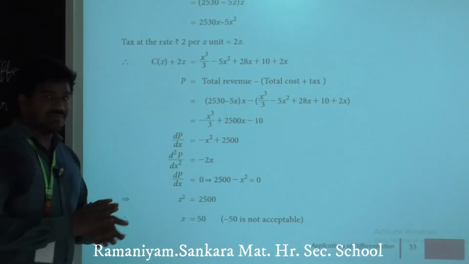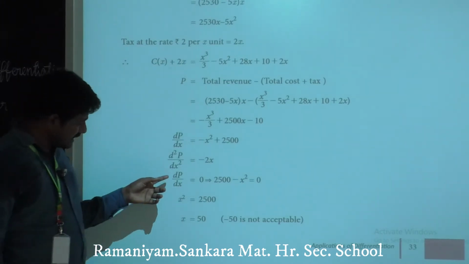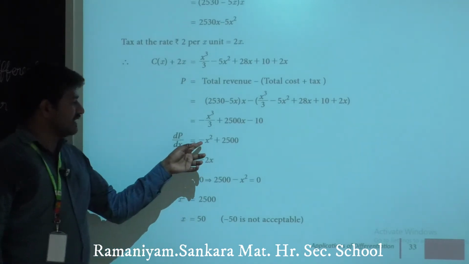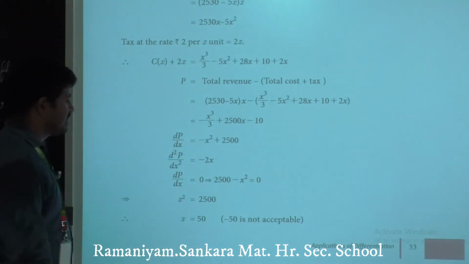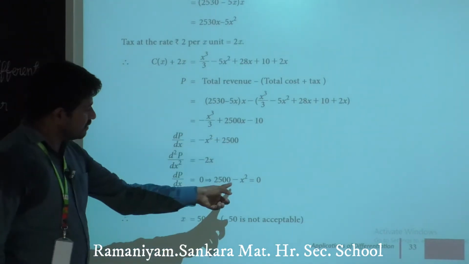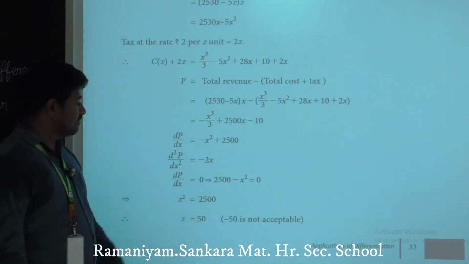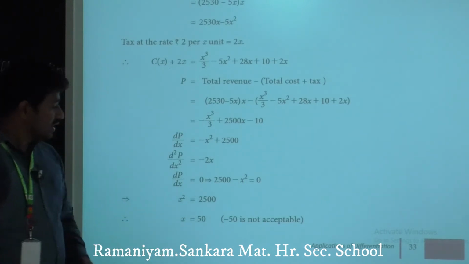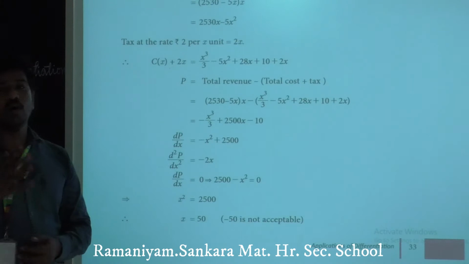Now we equate the first derivative to 0. dp divided by dx equals 0. We know that dp by dx is minus x square plus 2500. So 2500 minus x square equals 0, so x square equals 2500, and x equals plus or minus 50. Here x is always an output.